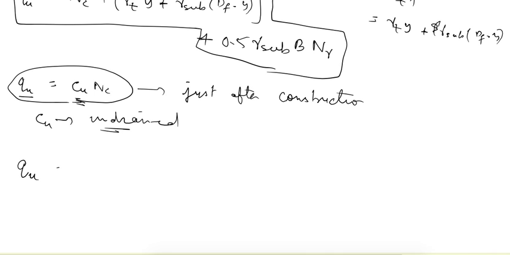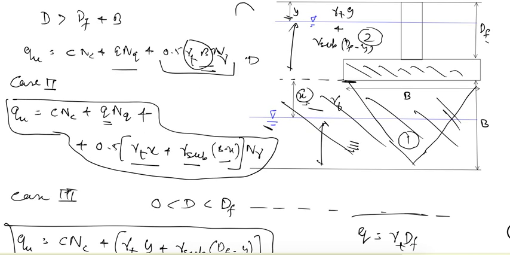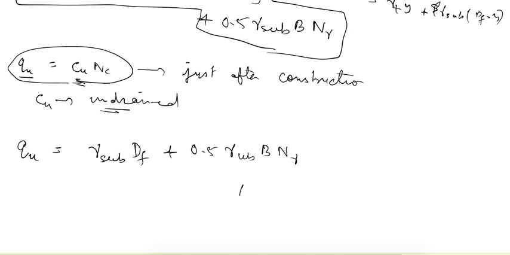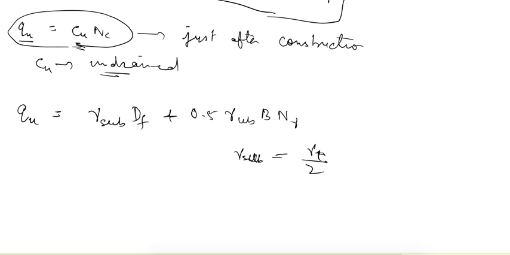Now let's say the soil is completely cohesionless and the water table rises up to the surface. What will be the bearing capacity equation? It will be gamma submerged into dF plus 0.5 gamma submerged into B and gamma. Now we know that gamma submerged is almost equal to gamma T upon 2, that is bulk unit weight. So Qu we can write as gamma T upon 2 dF plus 0.5 gamma T upon 2 B N gamma.